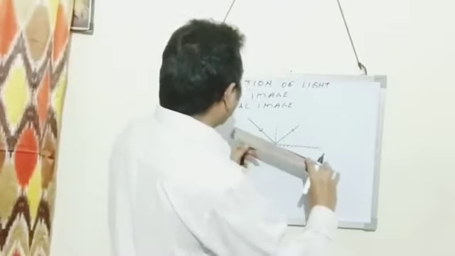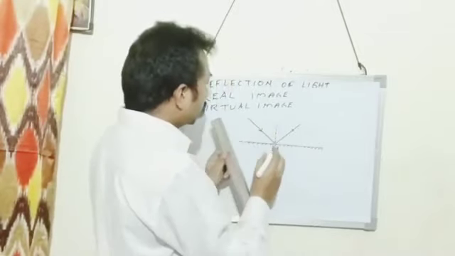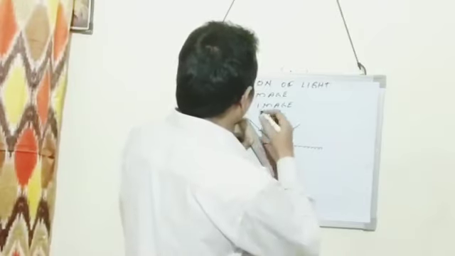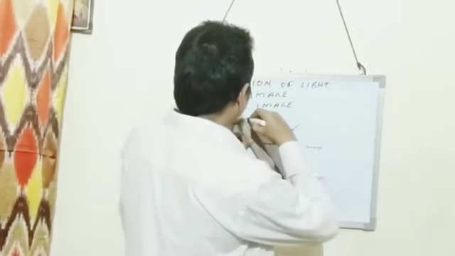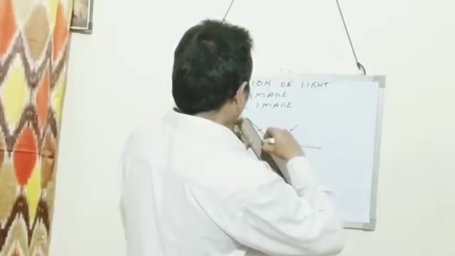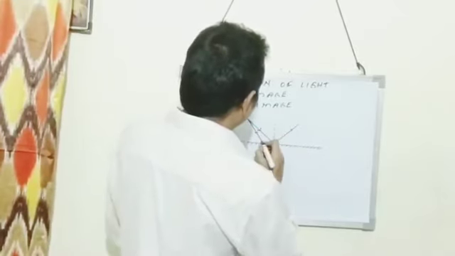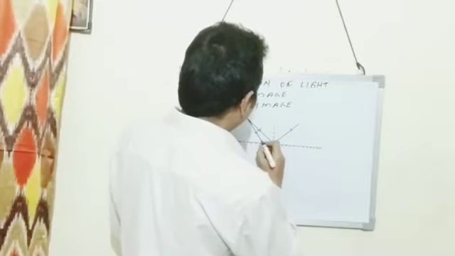So one incident ray is drawn. We draw one more incident ray, making a different angle of incidence. This is another incident ray, making another angle of incidence.